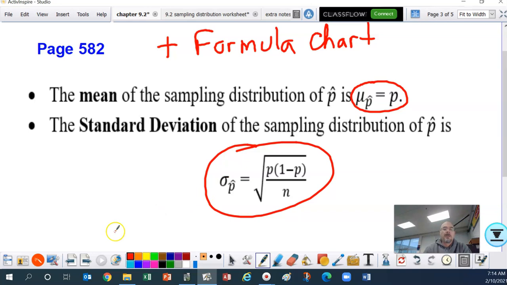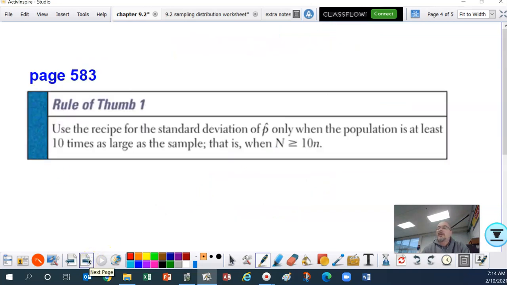Okay, moving on. Now, rules of thumb. You've got to memorize these. You're going to have them memorized for the AP test. Use the recipe for the standard deviation of P hat only when the population is at least 10 times as large as the sample.